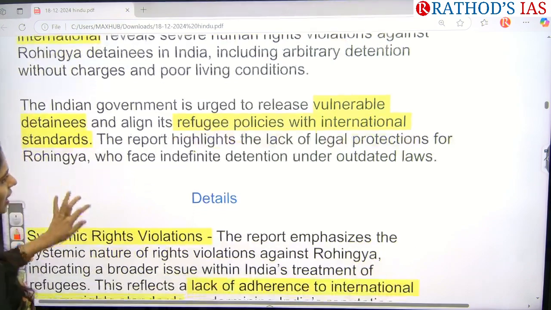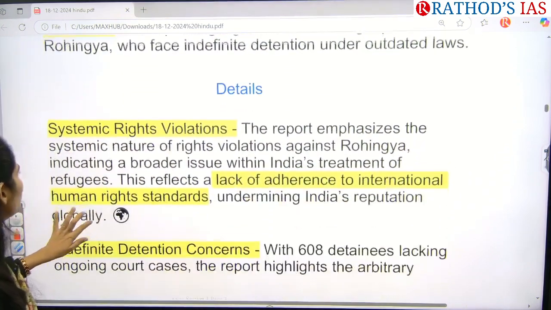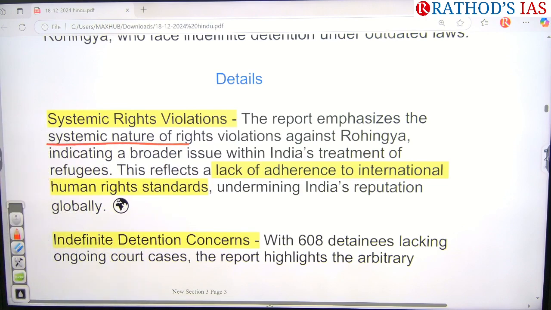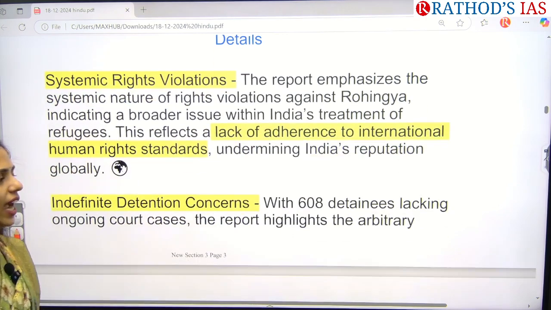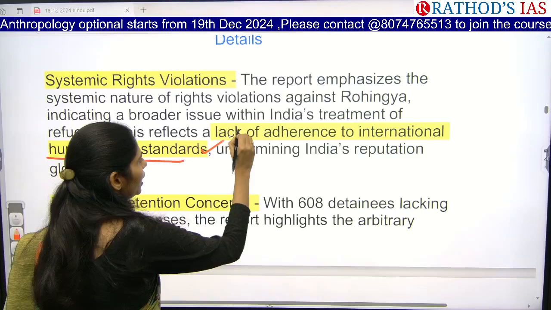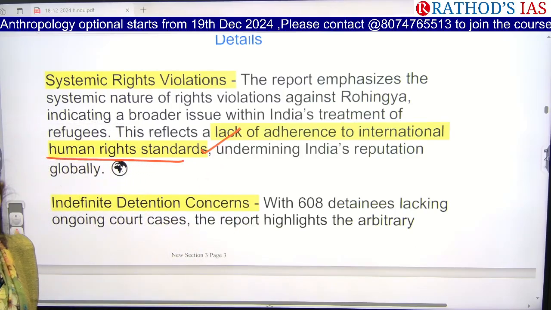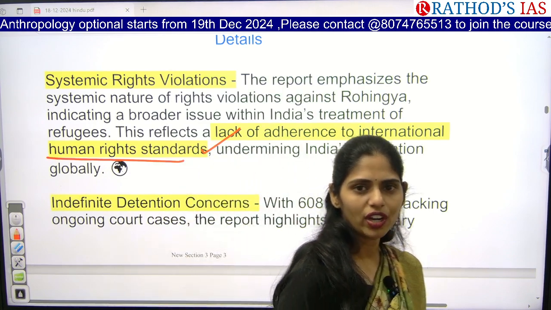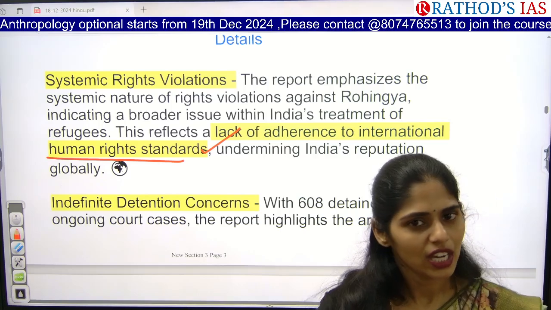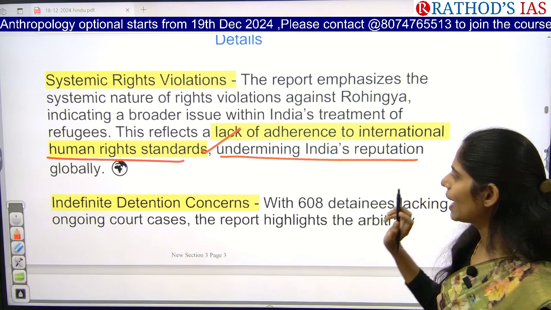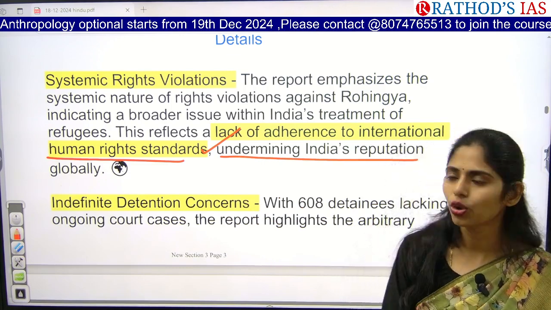Okay, now let us see the key points given in this article. The first one is, this report is saying that there is a systemic nature of rights violation happening against this Rohingya community. And in India, we are not following proper international human rights standards. So if an NGO of another country releases this kind of report, what happens to the reputation and soft power of India? Obviously it will be affected. So this article is saying that it will have an impact on India's reputation globally.